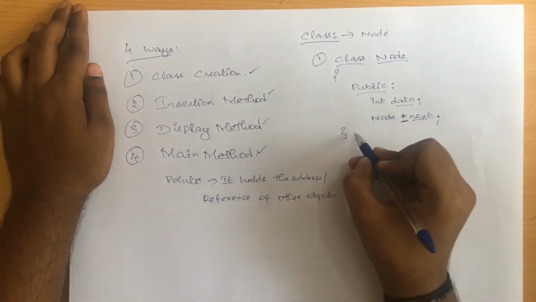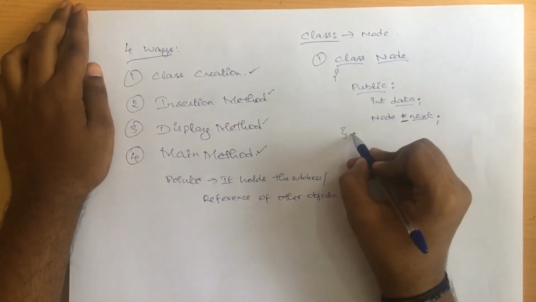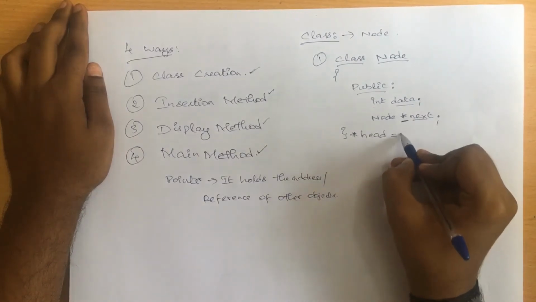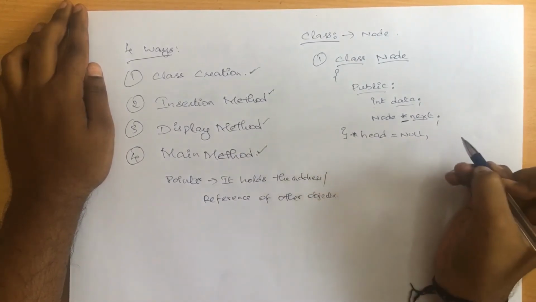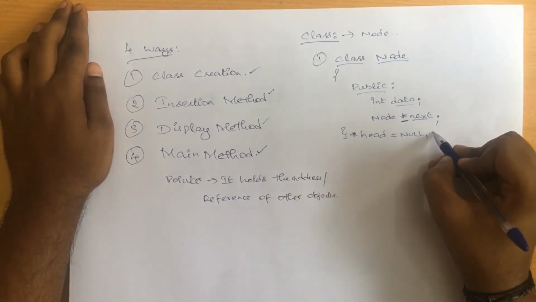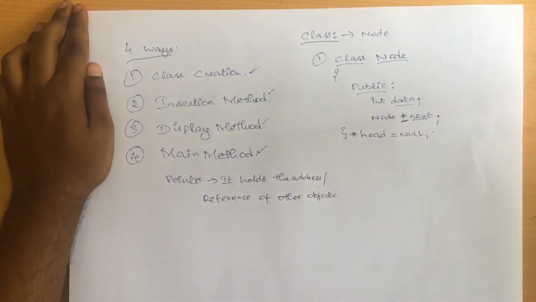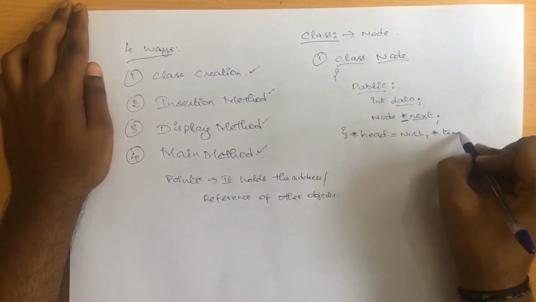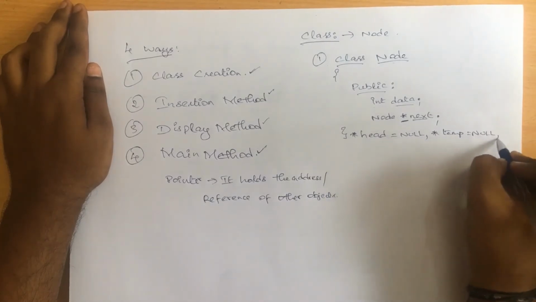Same way, I need one variable called head. So let us declare it as a pointer, star head, which is equal to null by default. Comma, I'll be using one more dummy pointer here. I'll be using some additional pointer to iterate through each and every value, so let us name it as temp is equal to null, comma.